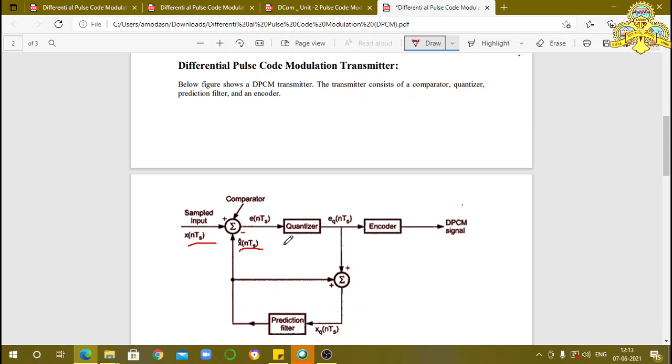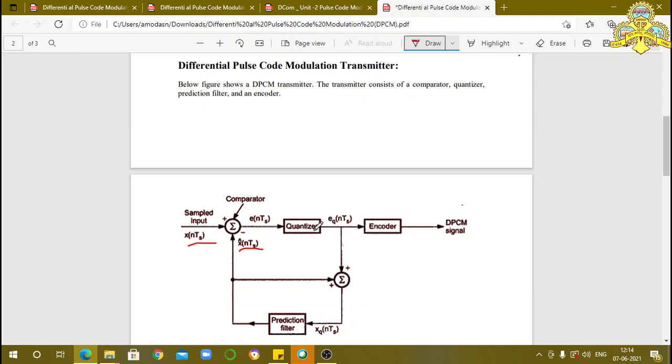When the variation is less, we can use fewer steps as well as fewer bits, because you know that the number of levels required to transmit the signal is 2 to the power of n.